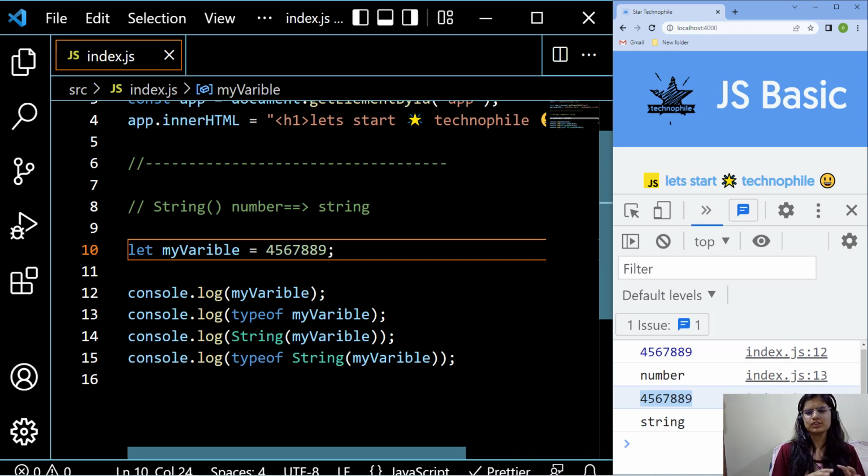So this is all about the string, and we have discussed how we declare the string in a literal way, what exactly the template literal is, and what the difference is between the double quote and the backtick string. And this is all about the String function as well. Hope you get the idea how exactly we are declaring the string type. So in the next video we are going to discuss a lot more detail about the string, like its methods as well. So see you in the next video.